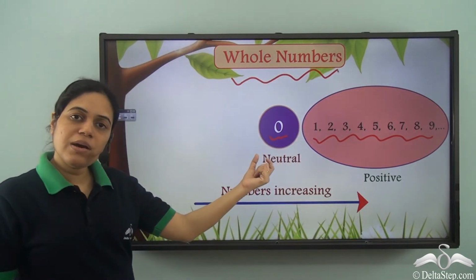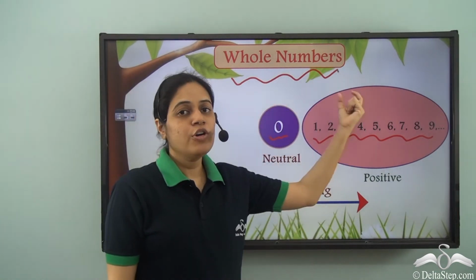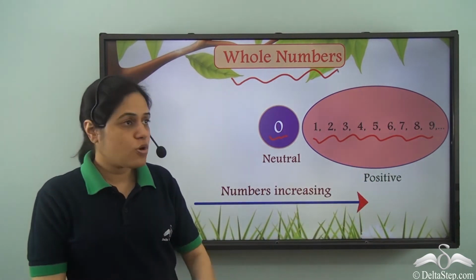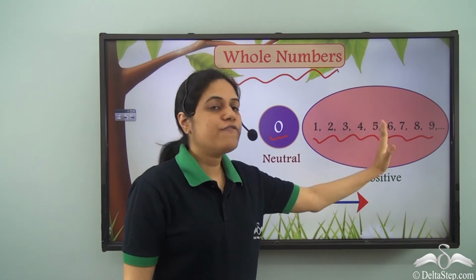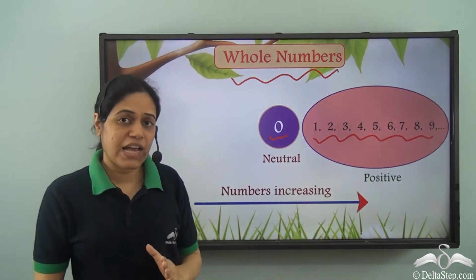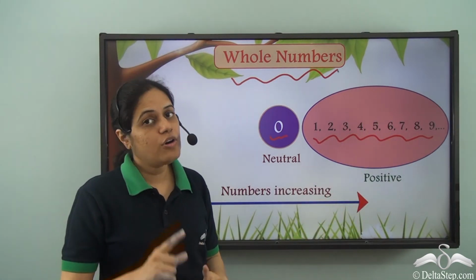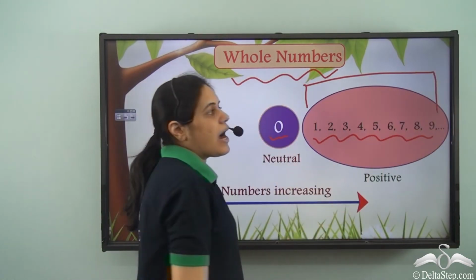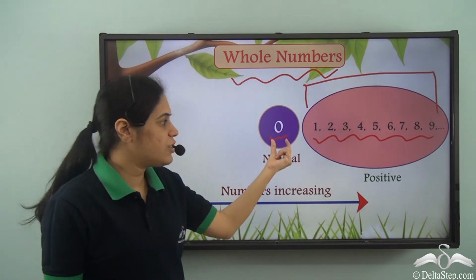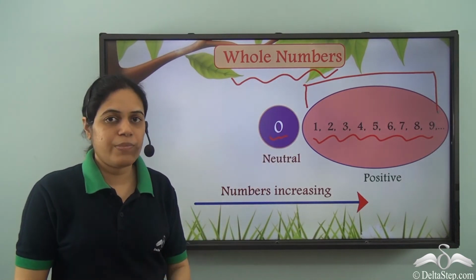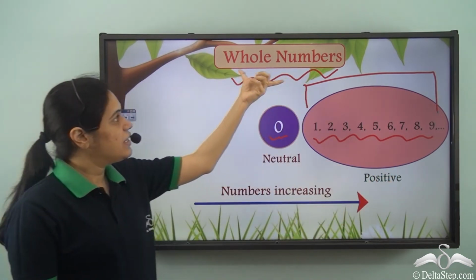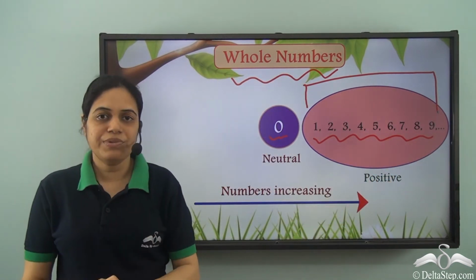So 0 is a whole number, 1 is a whole number, 2 is a whole number, 3 is a whole number, and so on. Also, 1, 2, 3, 4, all these are also natural numbers. But 0 is not a natural number. These are natural numbers, but 0 is not a natural number. If I include 0 with these numbers, then I call them whole numbers.